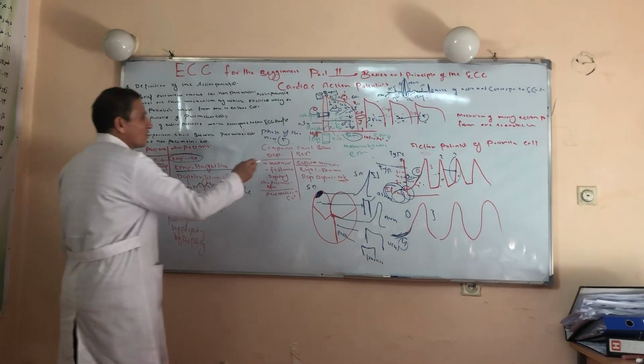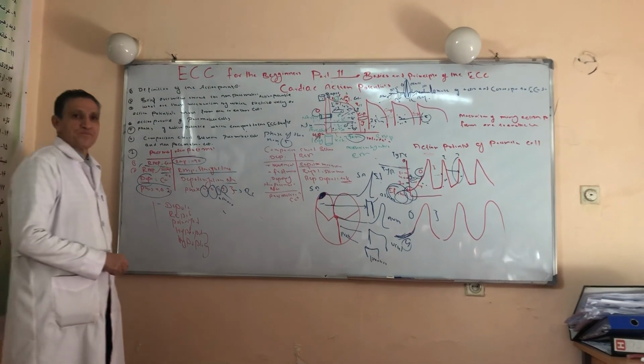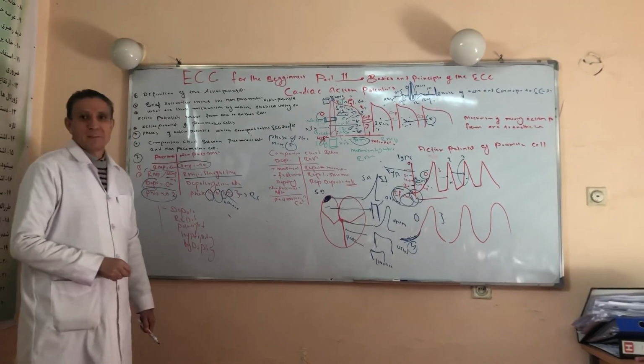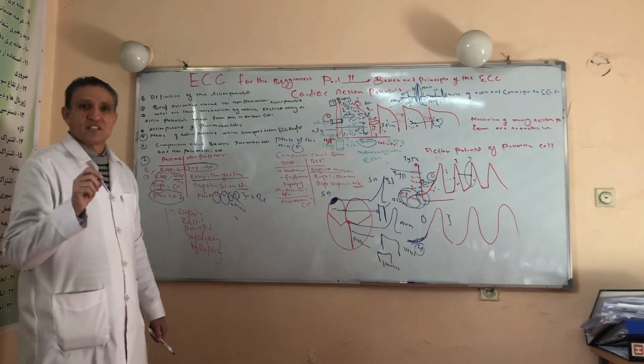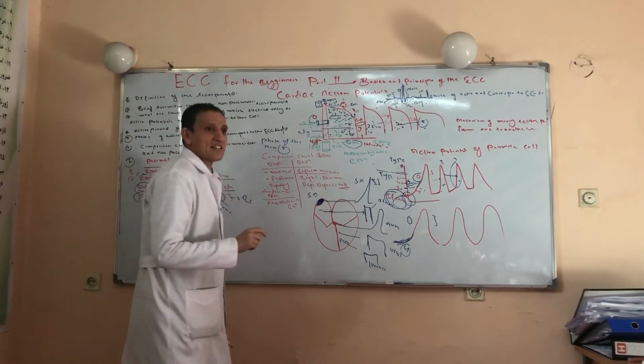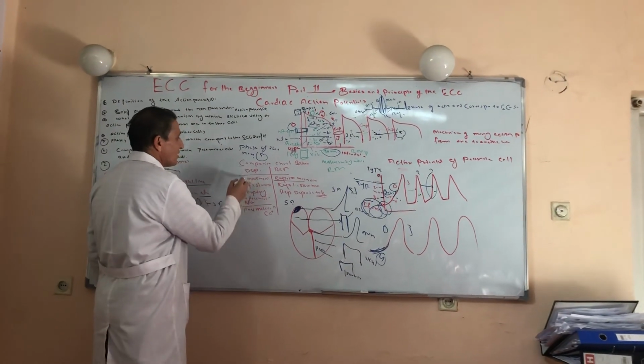Another comparison chart between depolarization and repolarization. What is depolarization? Depolarization is a process during which the cell is losing negative electrical charge and gaining positive electrical charge. This is the main difference between depolarization and repolarization.